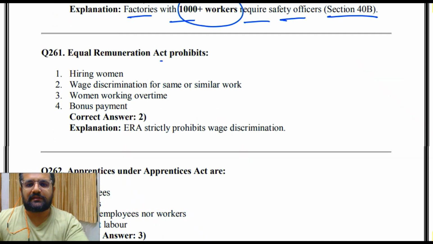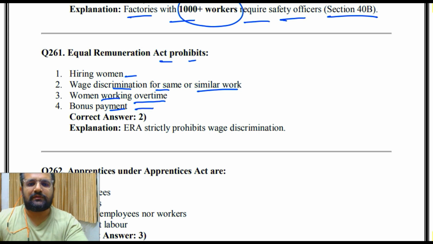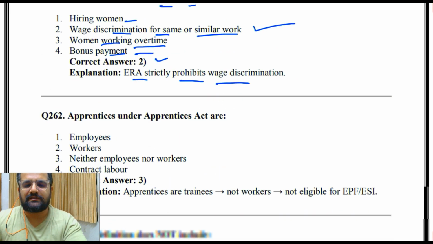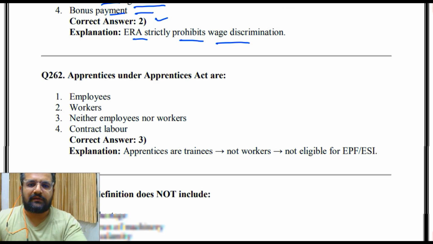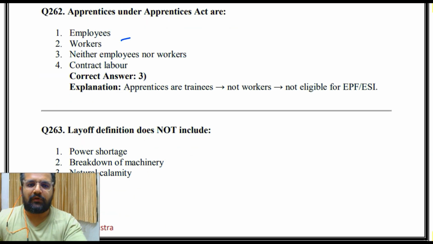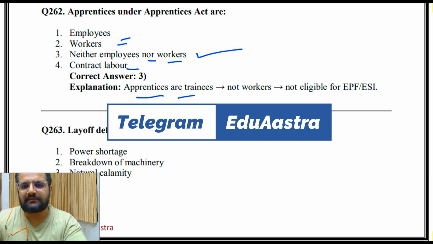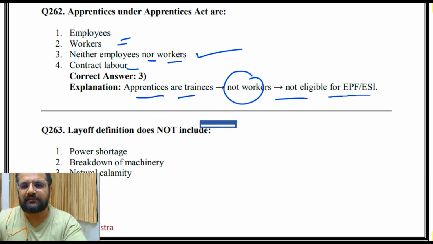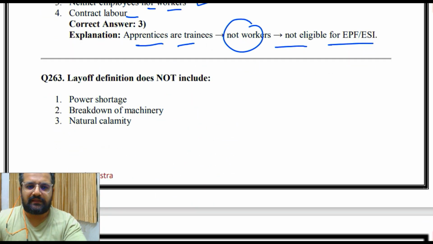Equal Remuneration Act prohibits hiring women, wage discrimination for same or similar work, women working overtime, bonus payment. So the answer is 2, that is wage discrimination for same or similar work. ERA strictly prohibits wage discrimination. Apprentices under Apprentices Act are employees, workers, neither employees nor workers, contract laborers. So the answer is 3, that is neither employees nor workers. Apprentices are trainees, not workers, not eligible for EPF or ESI scheme.